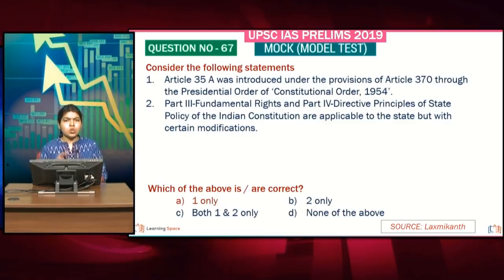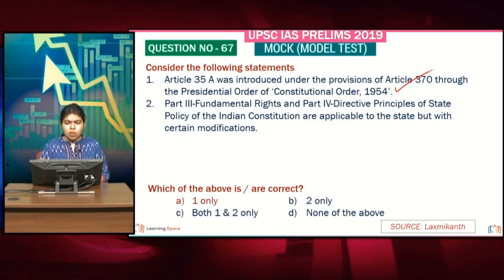And now moving on to Article 35A. Both Article 35A and Article 370 of the Indian Constitution are quite important because this is the year wherein we are commemorating 70 years of accession of Jammu and Kashmir to India. So again you can expect some questions with regard to 35A and 370.